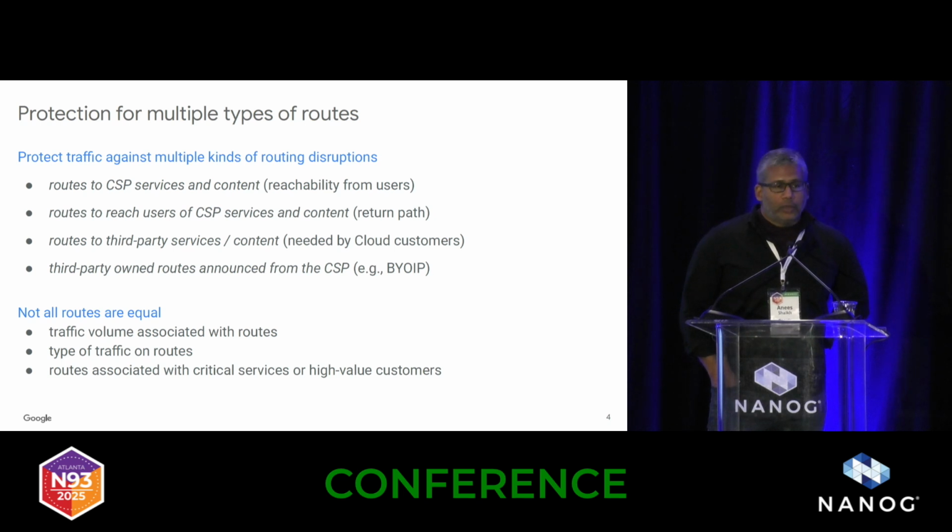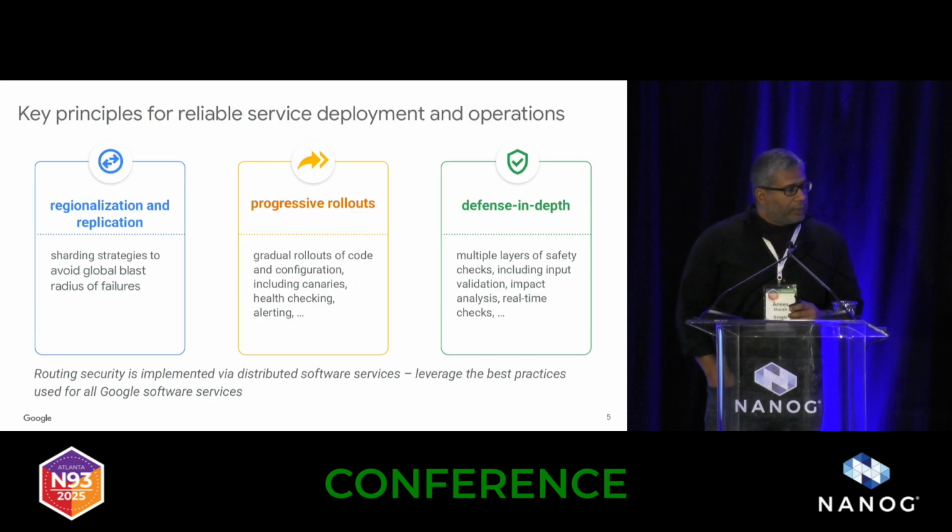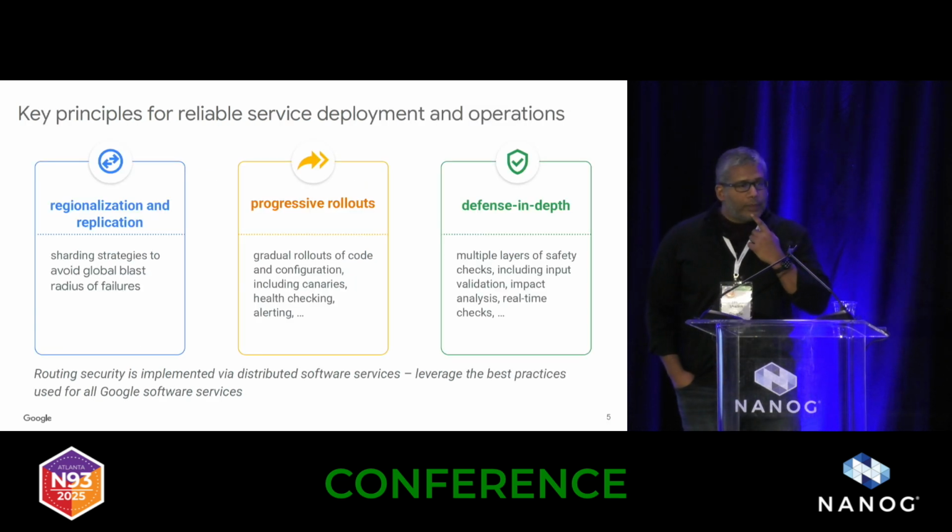Routes associated with some critical services or some specific peers that might be considered high-value peers by various metrics that we use are also things that we pay a bit more attention to. So these are some of the considerations that are specific to cloud service providers, maybe in contrast to ISPs.